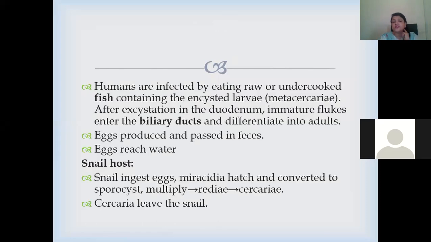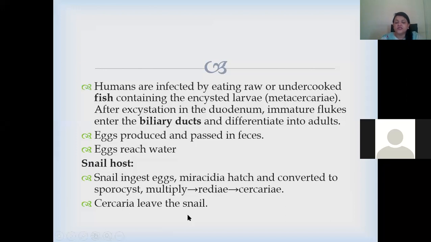Humans are infected by eating raw or undercooked fish containing the encysted larvae, that is called metacercariae, and after excystation in the duodenum, the immature flukes enter the biliary ducts and differentiate into adults. Eggs are produced and passed into the feces, and the eggs reach the water. Now here in the water, the snail host ingests the eggs, the miracidium hatches inside it and converts into sporocysts, which multiply into rediae and form cercariae.